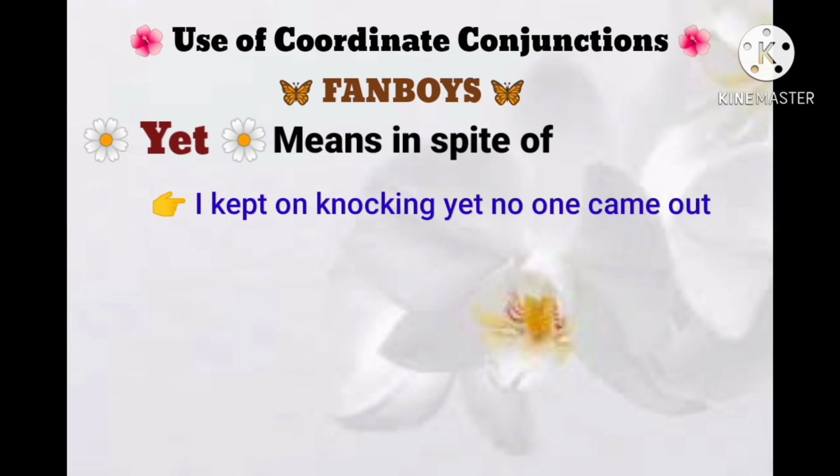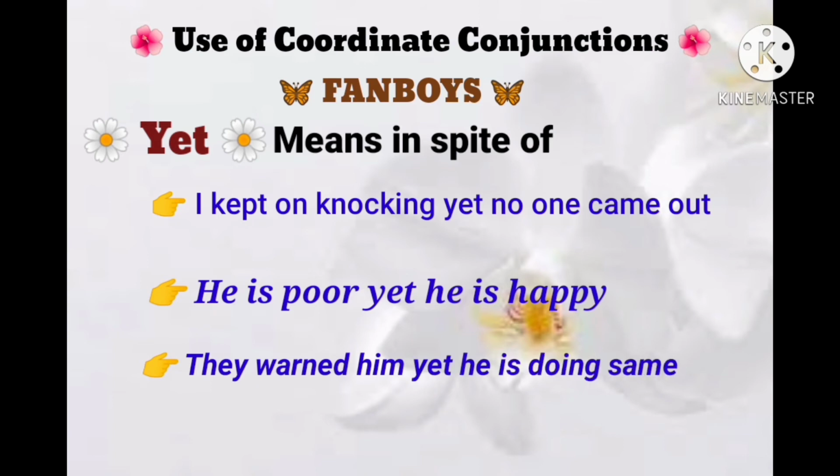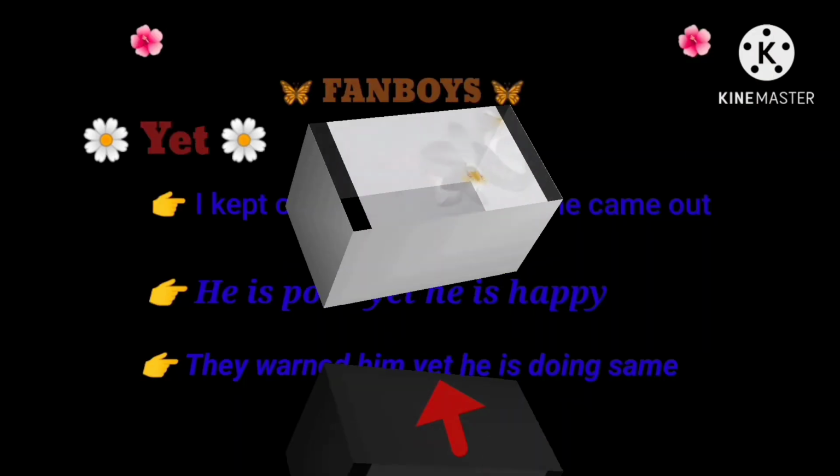Next example: he is poor, yet he is happy. So again here it is the meaning of in spite of. He has nothing, yet he is happy. They warned him, yet he is doing the same. So he already got a warning. In spite of that warning, he is doing the same thing.